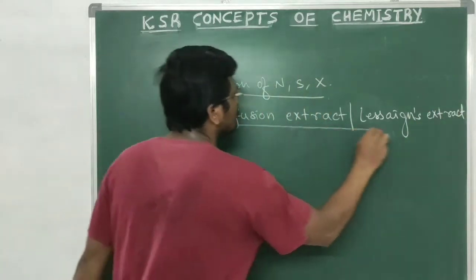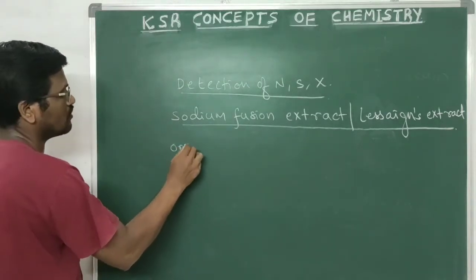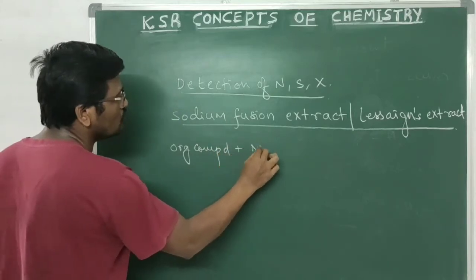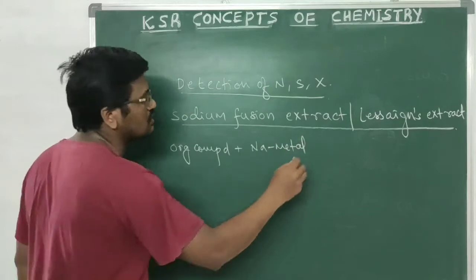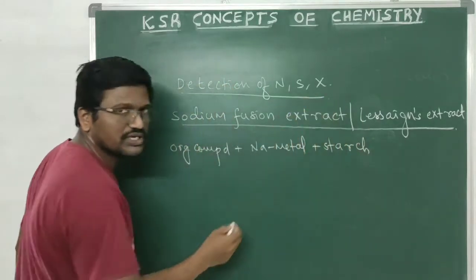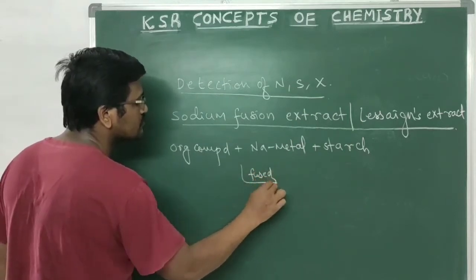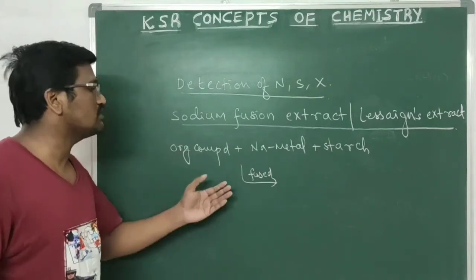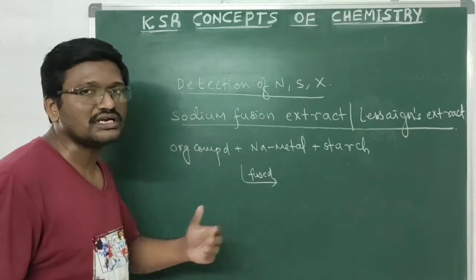Here we are taking a small quantity of organic compound, and we are adding a sodium metal piece and a small amount of starch. This mixture is fused. The molten mixture is poured into a beaker containing water.